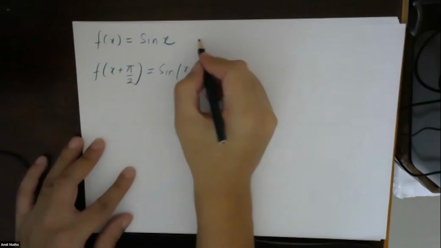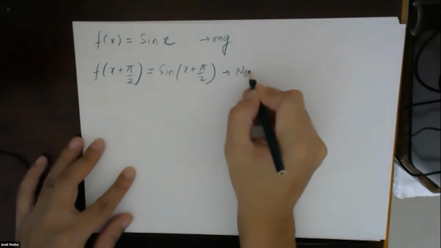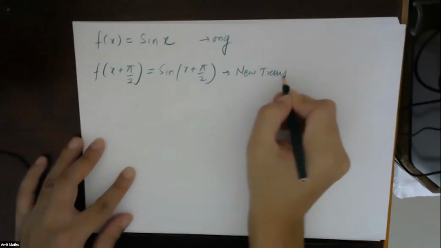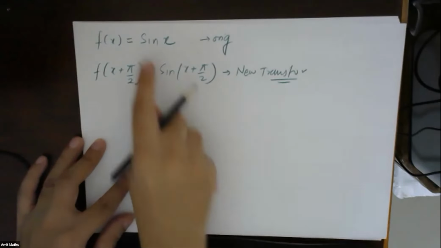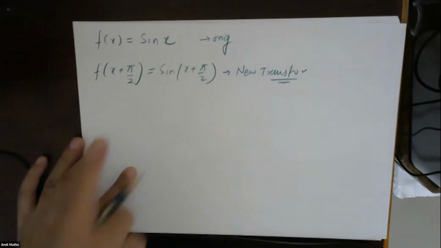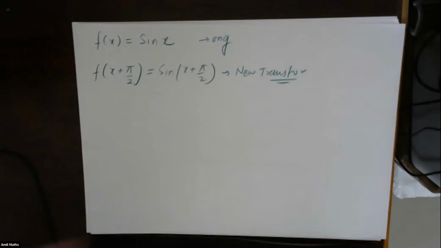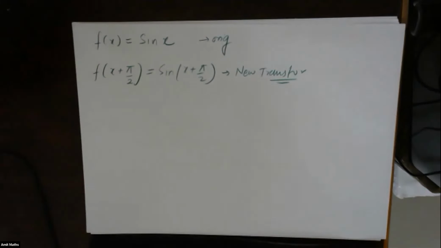Now this was the original function. Now this is the new transformed function. I want you to draw the original function first. On the same graph, on the same plot, on the same x and y axis, draw the transformed function. Check how it is shifting. Draw it first. I'll give you some time.